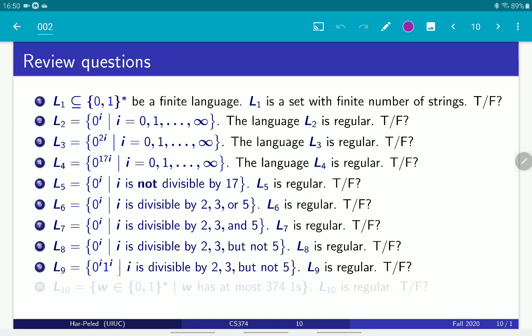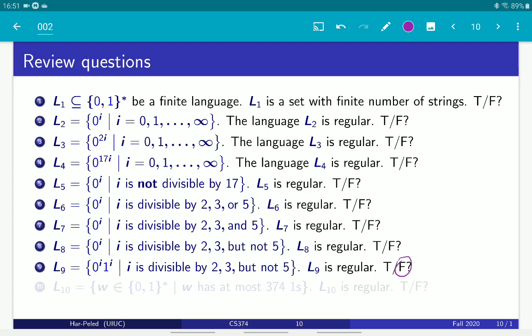Okay, 0 to the i, 1 to the i, where i is divisible by 2, 3, but not 5. Is this regular? The answer is no, it's not regular, false. And at this point in time, you don't really have any way to prove it, so you just have to go with your gut feeling. But the intuition is that regular languages are all the languages that can be recognized if all you're allowed to do is to use a small counter, a counter that uses a fixed number of bits. You're not allowed to have a counter that is unbounded.